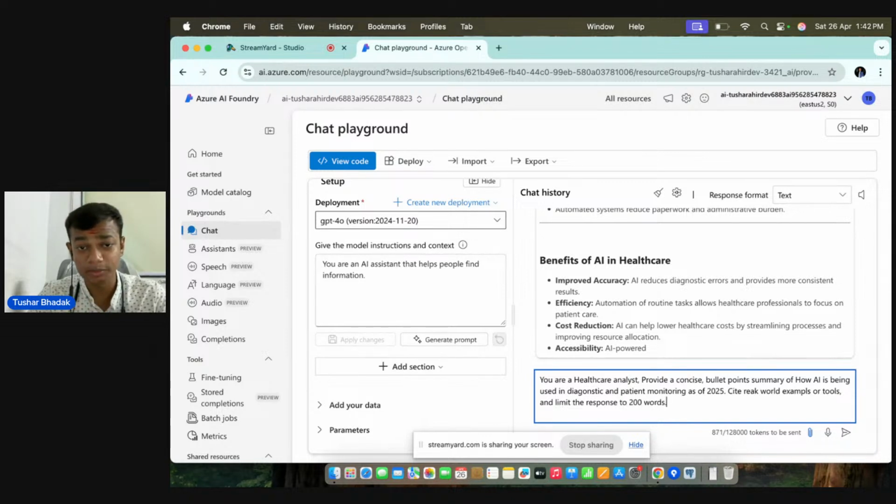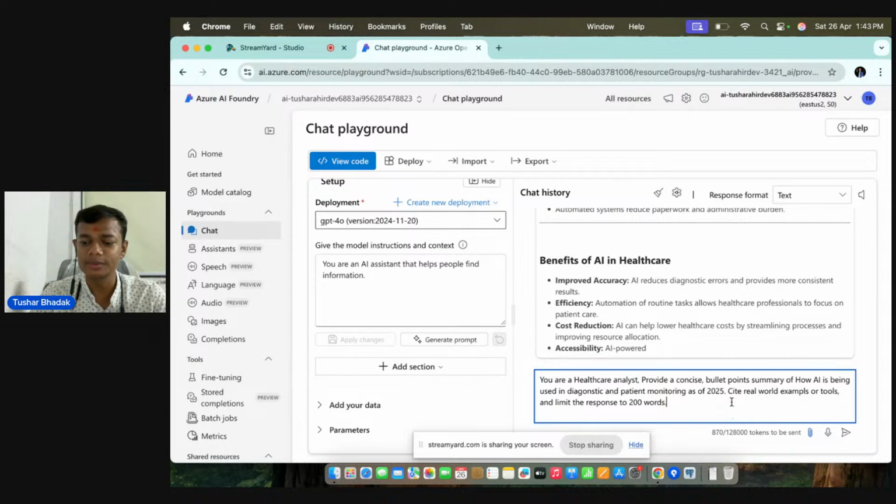So now we have set our expectation as well. So what is our prompt? You are a healthcare analyst, provide a concise bullet point summary of how AI is being used in diagnostic and patient monitoring as of 2025. Spelling of real is wrong, sorry. Cite real world examples or tools and limit the response to 200 words.